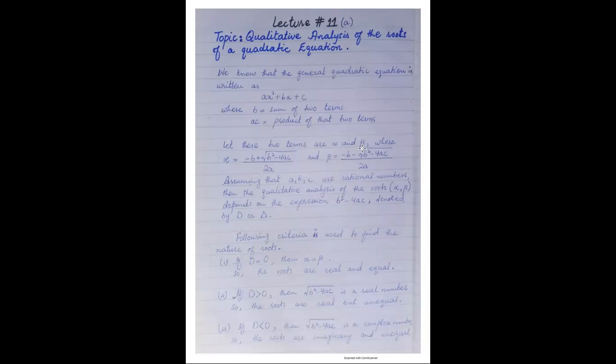Now every quadratic equation has two roots, alpha and beta, where alpha is equal to the positive part of the quadratic formula and beta is equal to the negative part of the quadratic formula, or vice versa. According to assuming all these functions, these values, we have the formula of discriminant. Discriminant is equal to b square minus 4ac.